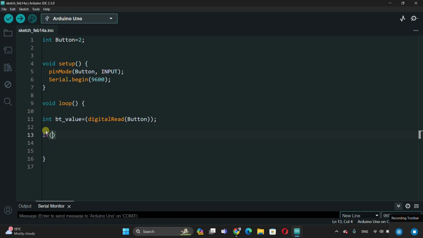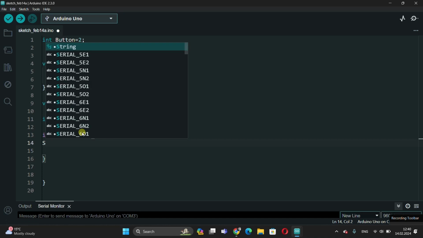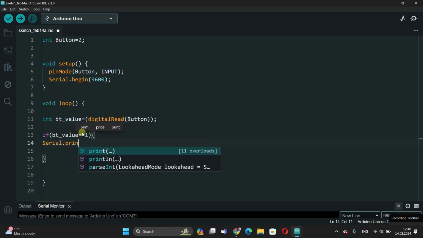If the button value is high, i.e. 1, i.e. the button has been pressed, we tell the serial monitor to display button pressed. We continue by typing Serial.print, button pressed.